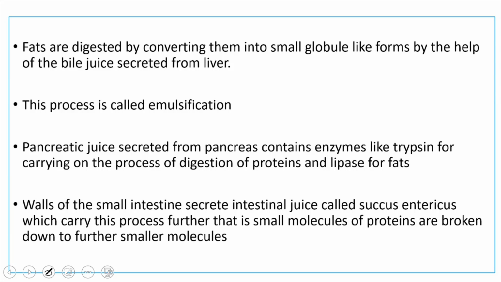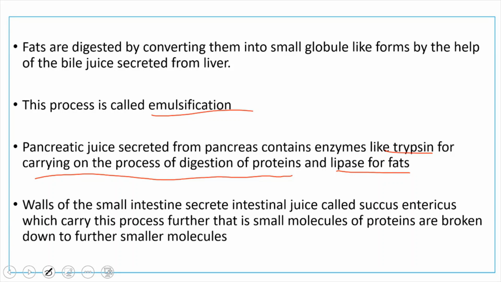This process we call emulsification. Now the pancreatic juice secreted from the pancreas contains enzymes like trypsin for the digestion of proteins and lipase for fats. Trypsin breaks down the proteins, lipase breaks down fats.